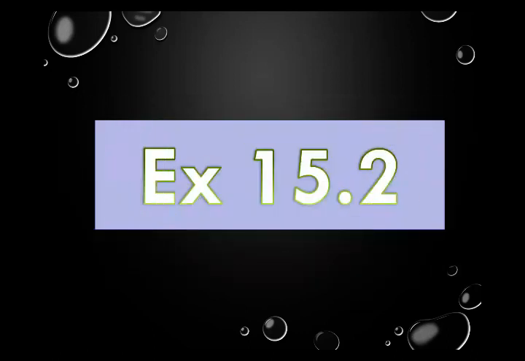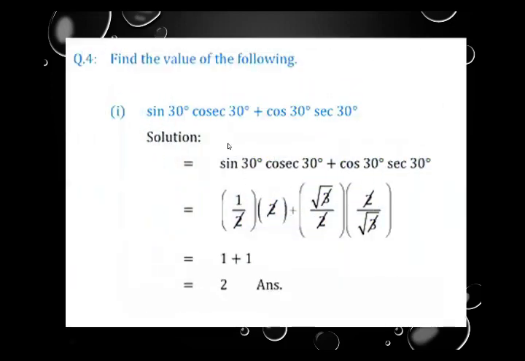Now we are going to start exercise number 15.2. From here we select question number 4, find the value of the following. Part number 1 is taken from here: sine 30 into cos 30.